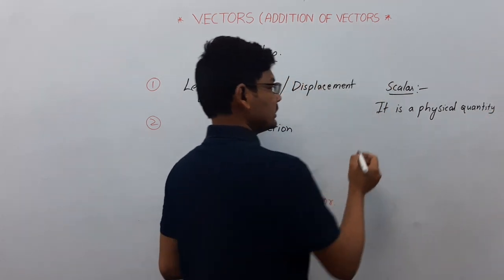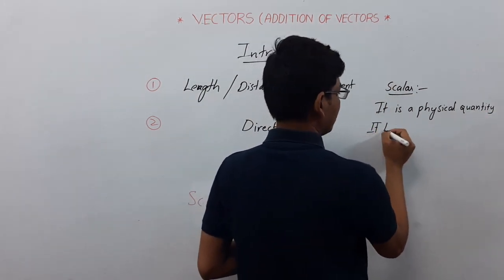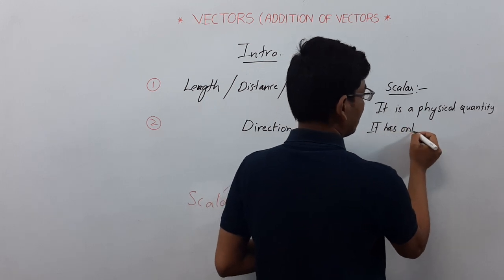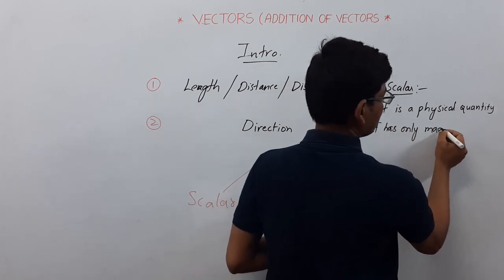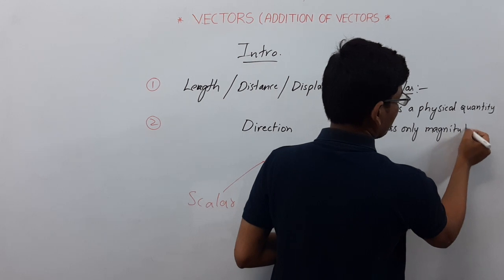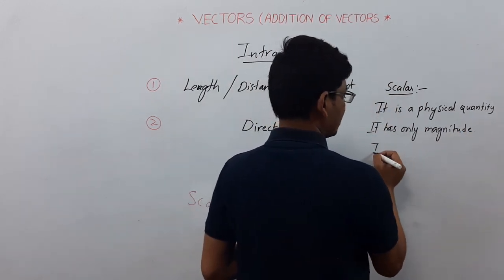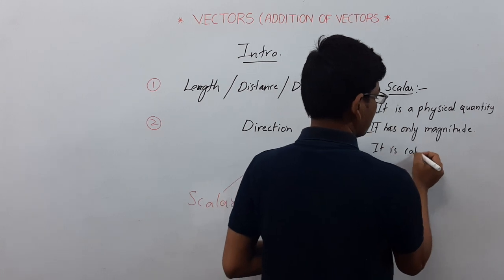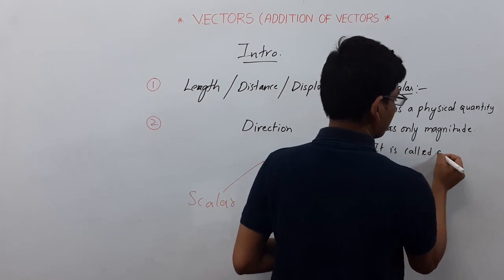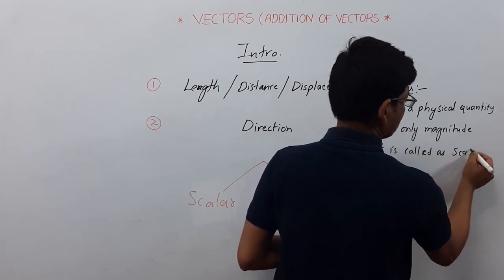It has only magnitude. It is called a scalar.